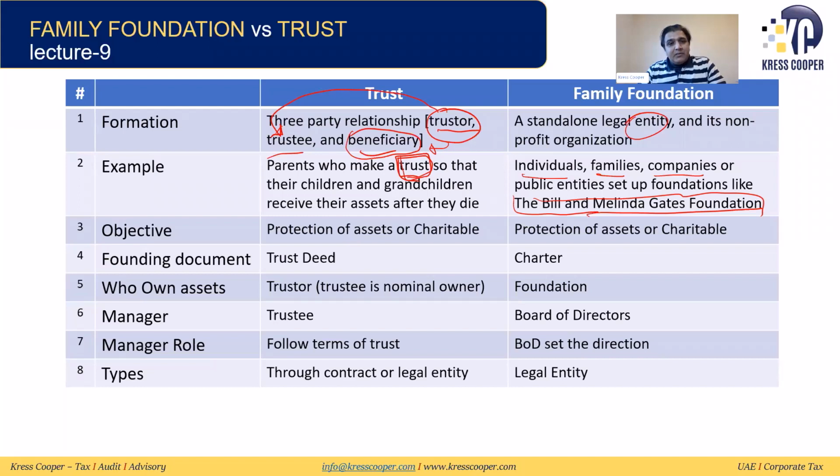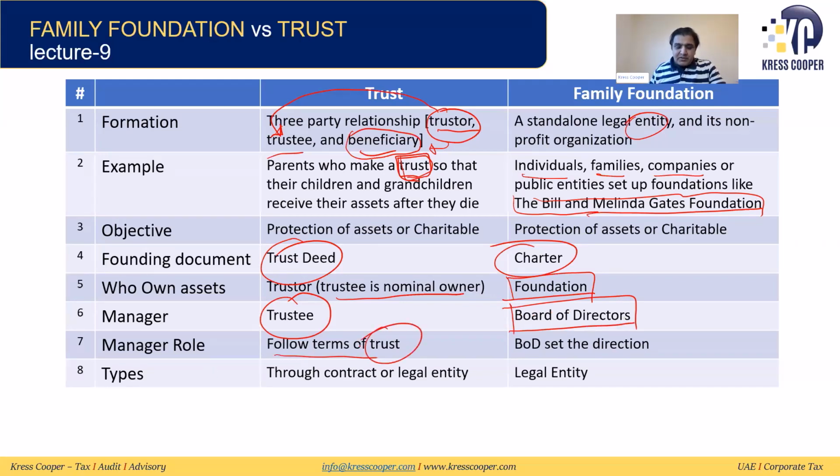So both the trust as well as the family foundation have the same objectives: protection of assets and charitable purpose. Founding documents: here it is a trust deed, here it is a charter. Who owns the asset? The truster; the trustee is a nominal owner. Here assets are transferred in the name of the foundation. Manager: here the trustee manages the assets. Here the board of directors sets the directions of the foundation. Managerial rule: follow the terms of the contract in a trust, and here the BOD sets the directions.